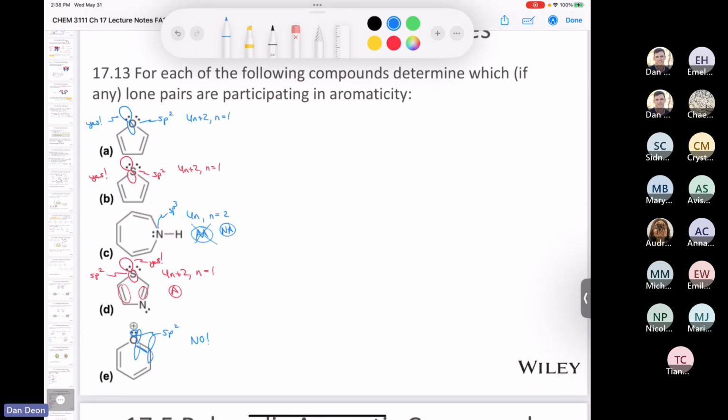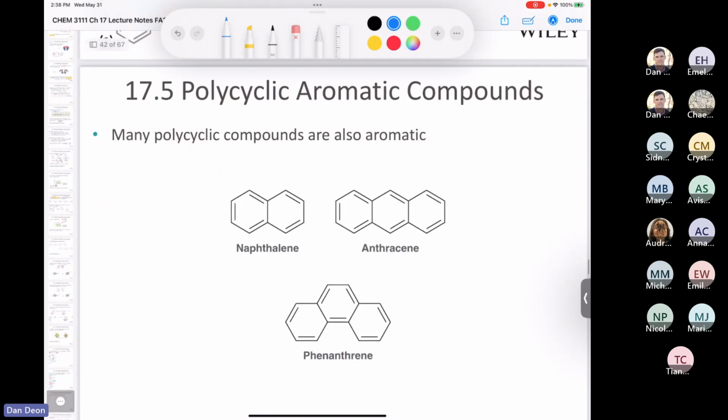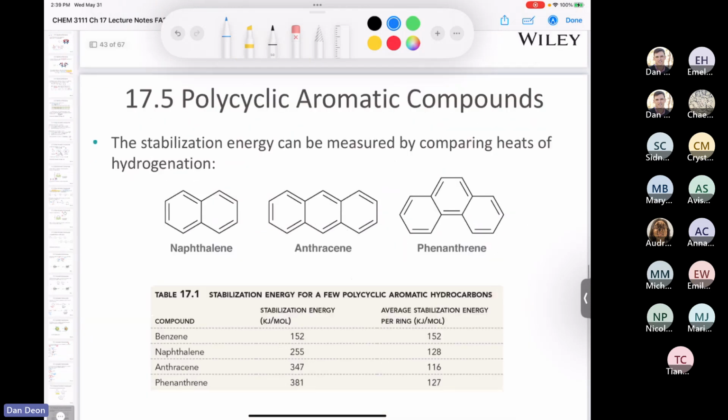So there you go. That kind of covers the section on aromatic heterocycles. There's a little blurb here about polyaromatic compounds, polycyclics, where you have a bunch of rings fused together. These are some very common ones: naphthalene and anthracene. I think it's a good idea to have the name of naphthalene memorized. You can see that these all follow Huckel's rule. Here we have a total of 10 electrons, or 5 pairs. Here we have a total of 14 electrons, or 7 pairs. Same thing here, we have 14 electrons, or 7 pairs. And so these compounds are all aromatic.